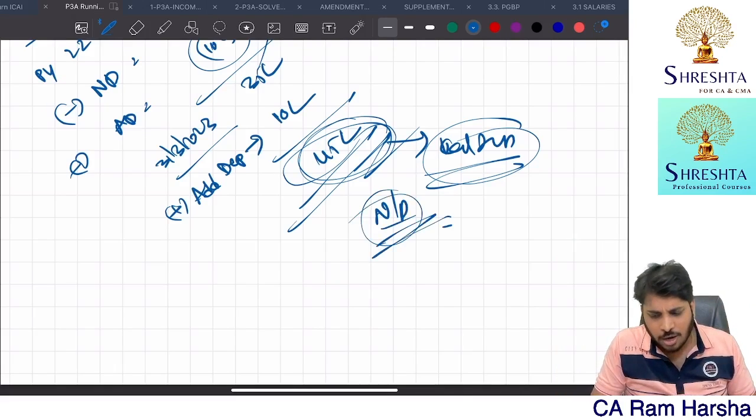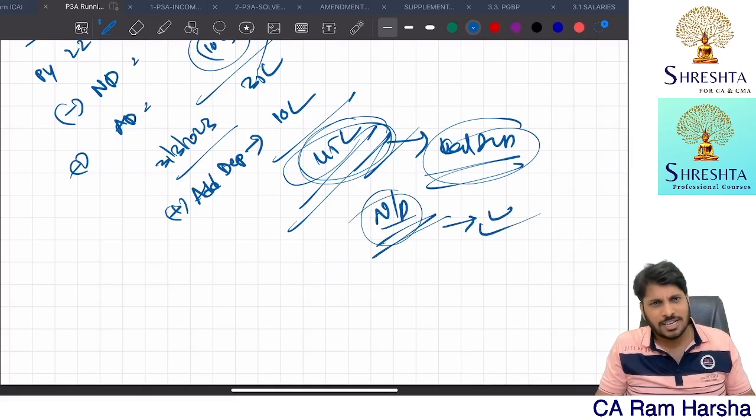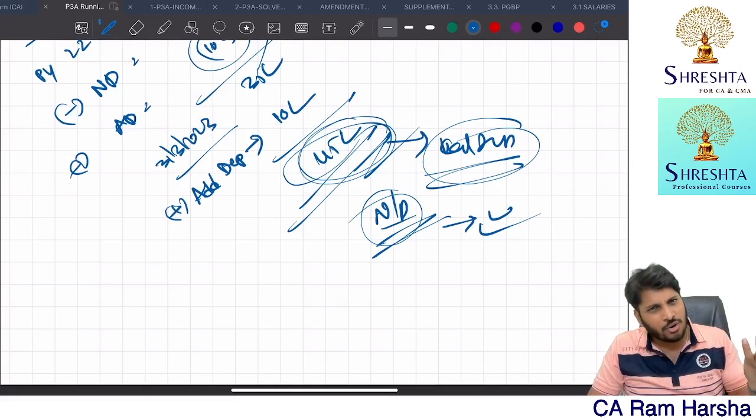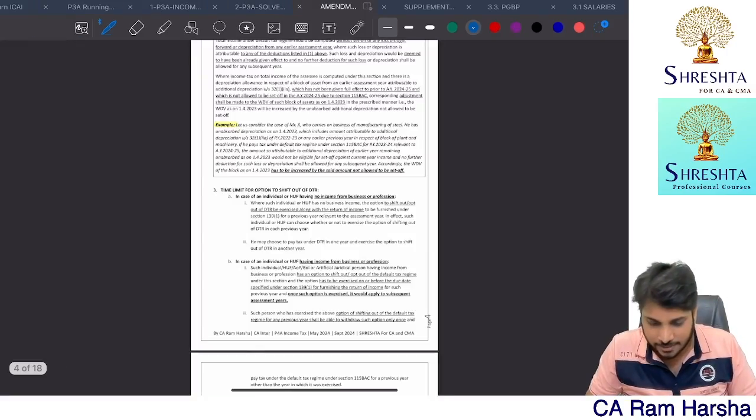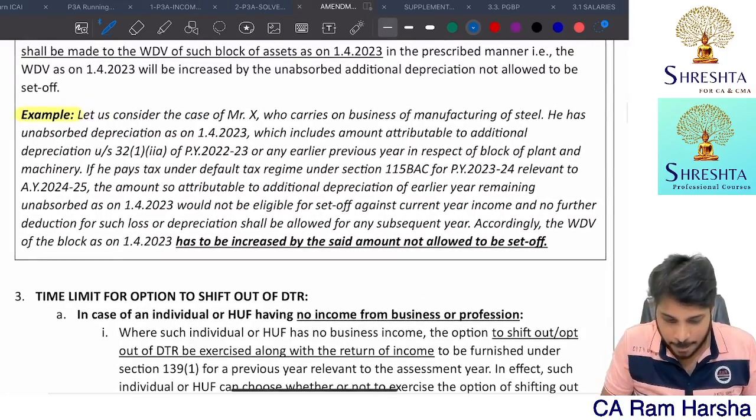And remember, normal depreciation is allowed under default tax regime also. What is not allowed? Additional depreciation is not allowed. This is what this point says. I'll show you right now. I'll read it. You see here.